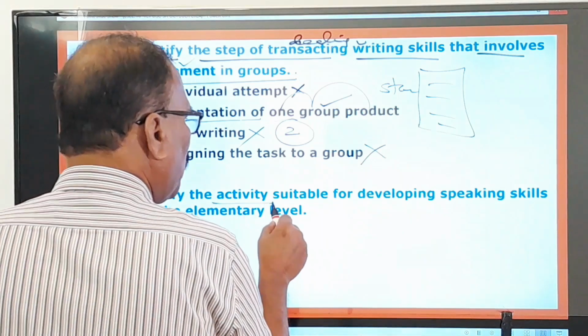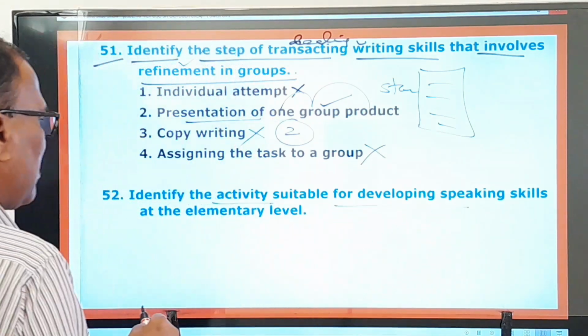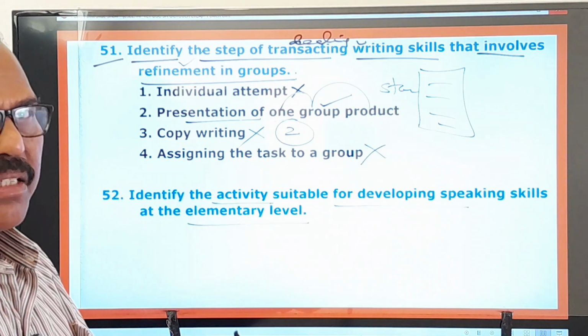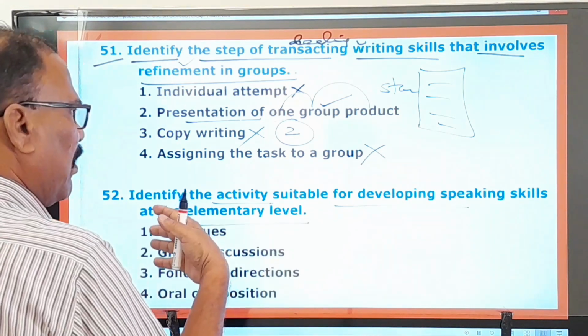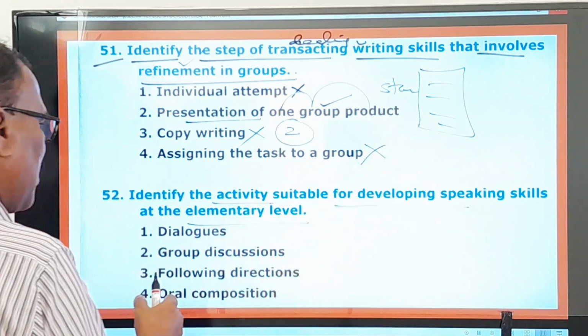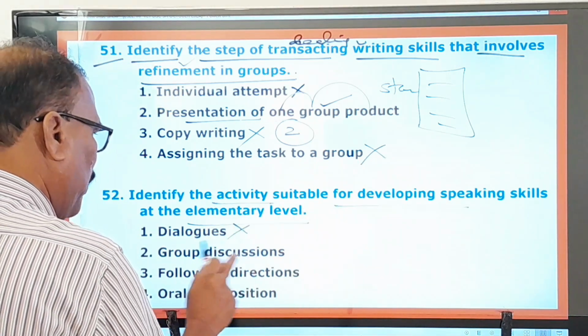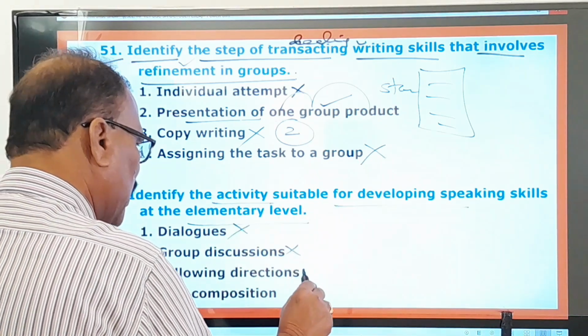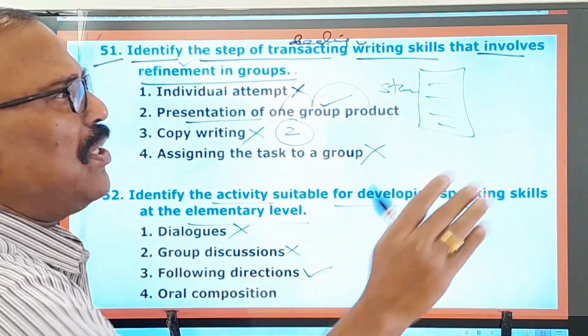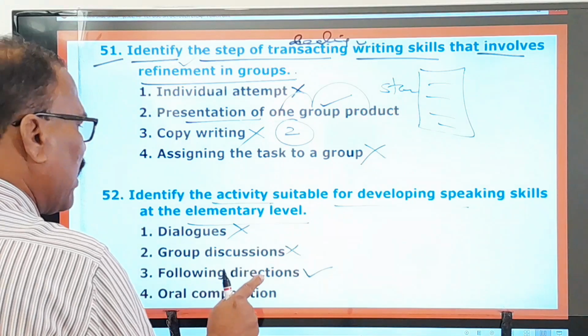Identify the activities suitable for developing speaking skills at the elementary level. At the elementary level means second class, third class and all that, okay. What activity will you take up for the development of speaking skills? Dialogues, no. Group discussions, no. Following directions, that's the right one. And it's a simple one. Go to the left, go to the right, go straight. These are all directions.